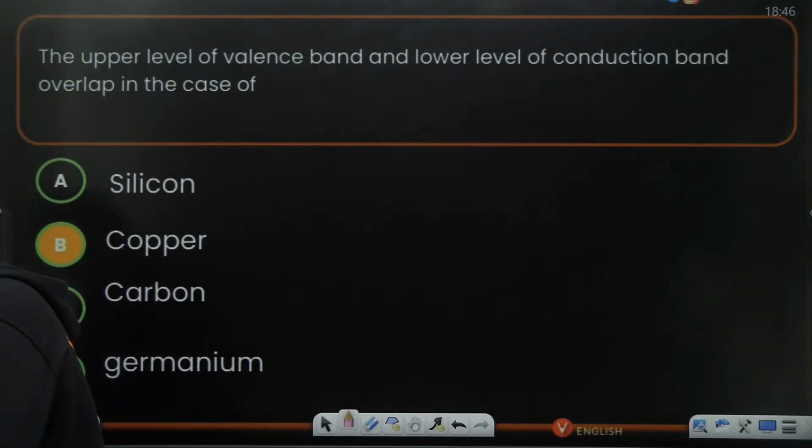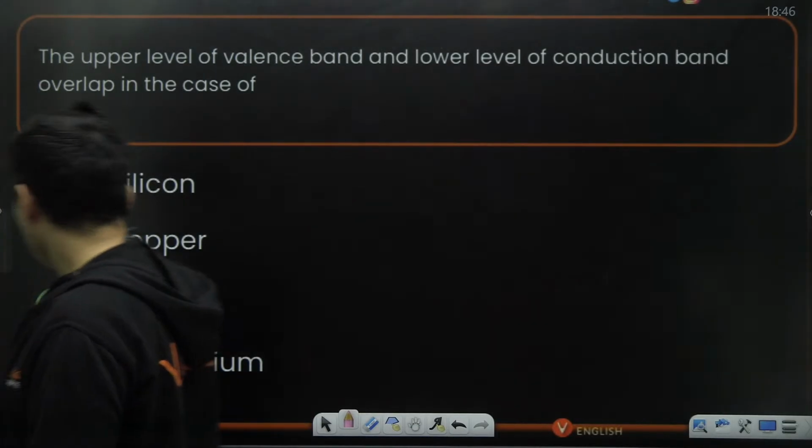Very good. All right. I really hope you will get more than 30 marks in physics, and if you practice more questions, then it will be even better.